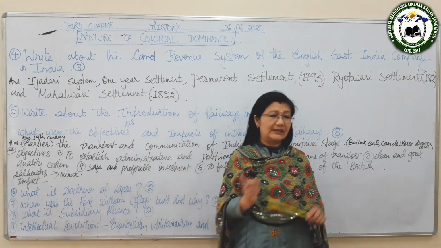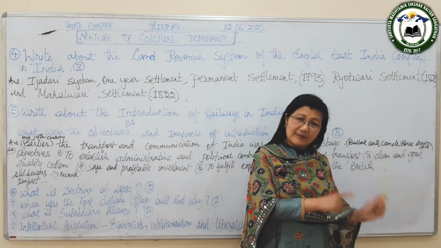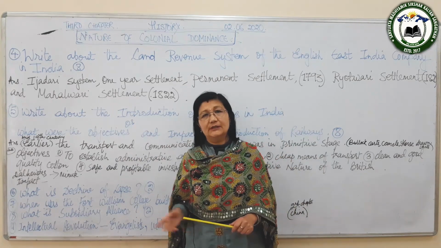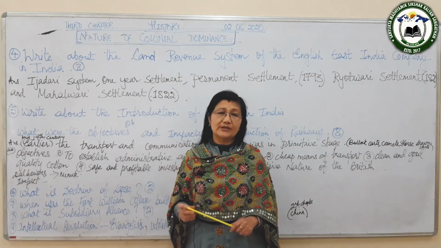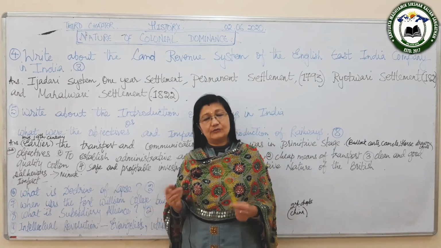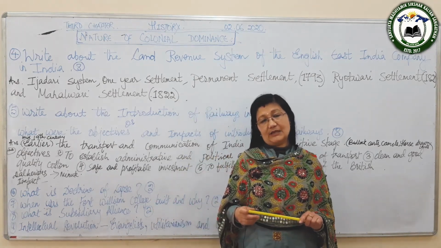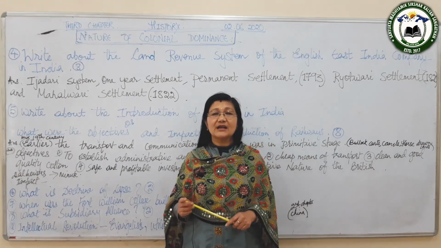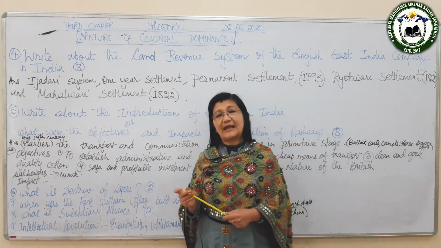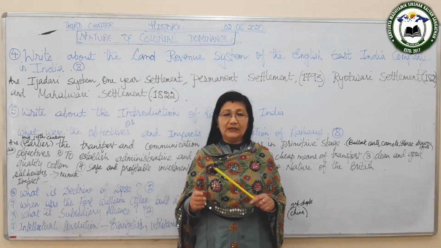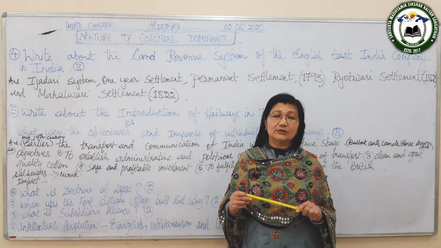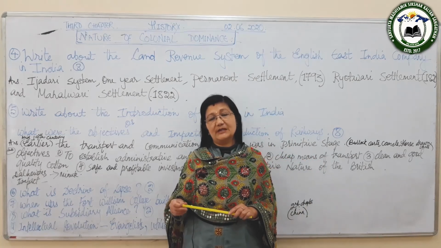So what they used to do in the village, they used to appoint a middleman to look after the land, and most of the time they used to be out in the towns enjoying themselves, and they used to be absent from the land, so they were known as the absentee zamindars. And these new zamindars used to force the peasants to pay a huge amount of tax. So the condition of the peasants became miserable. They suffered a lot. So these are the demerits of the permanent settlement.